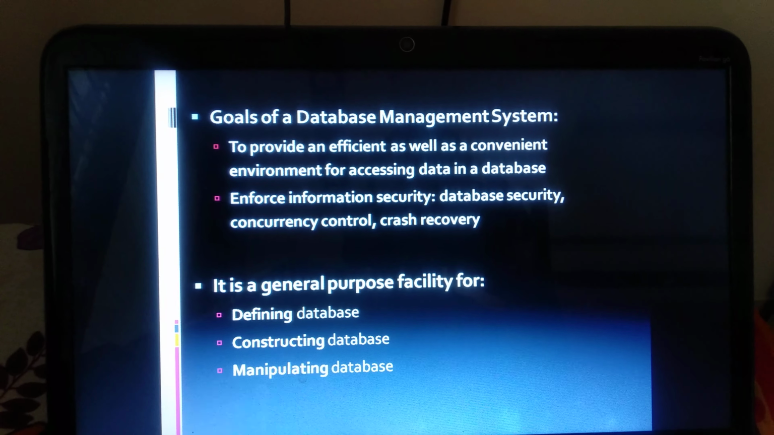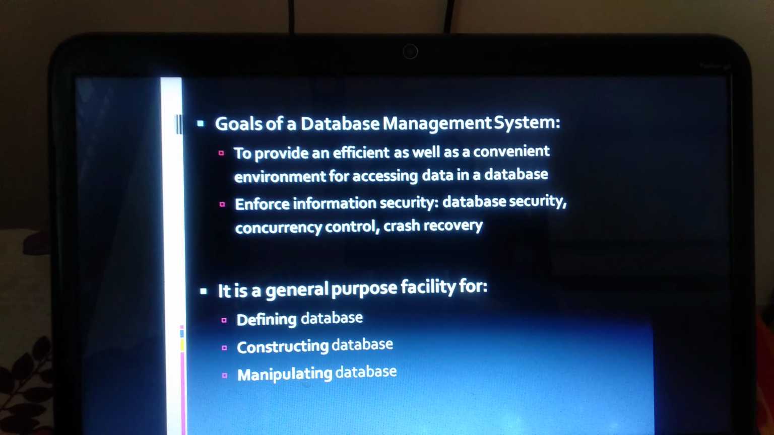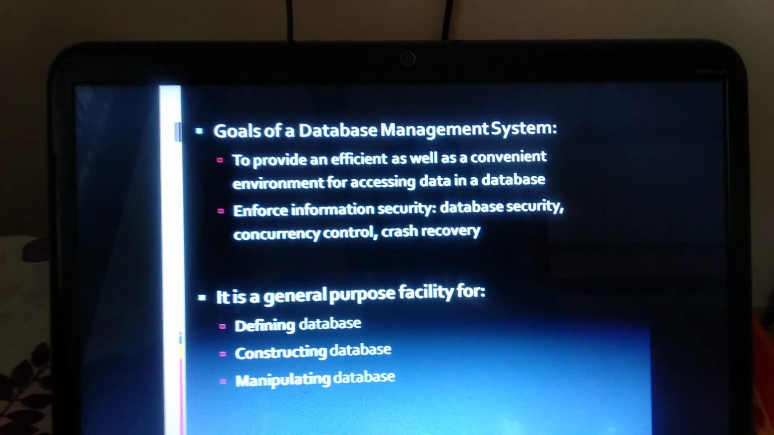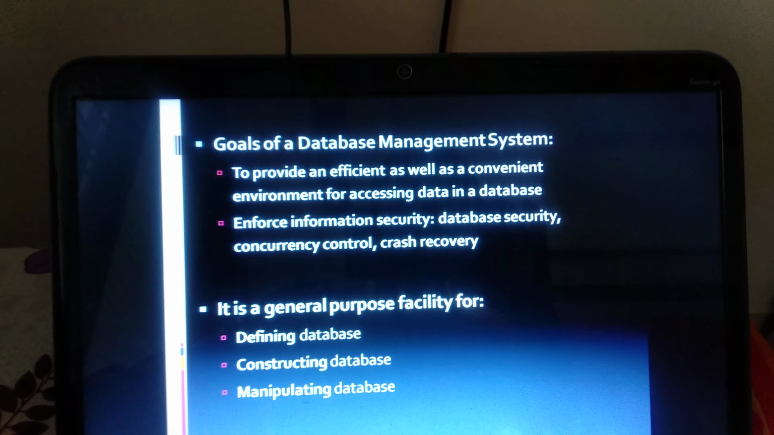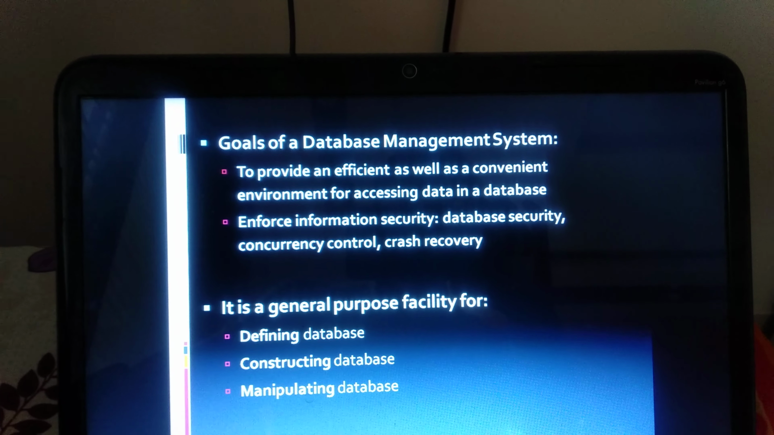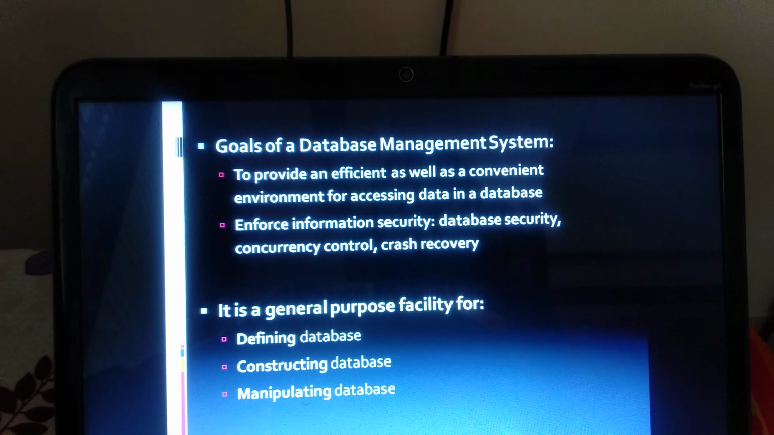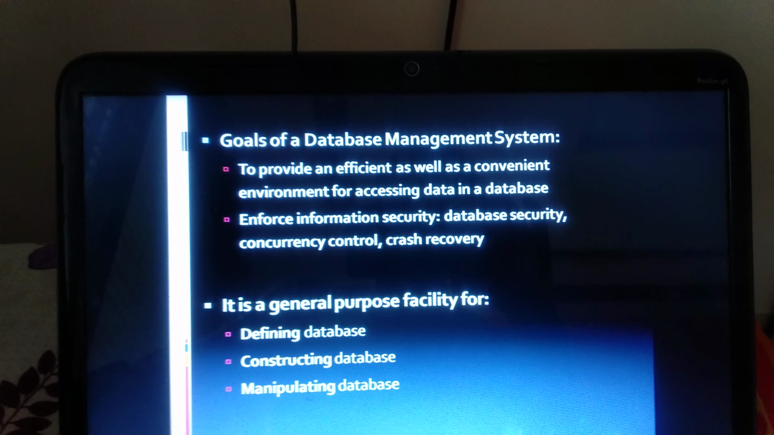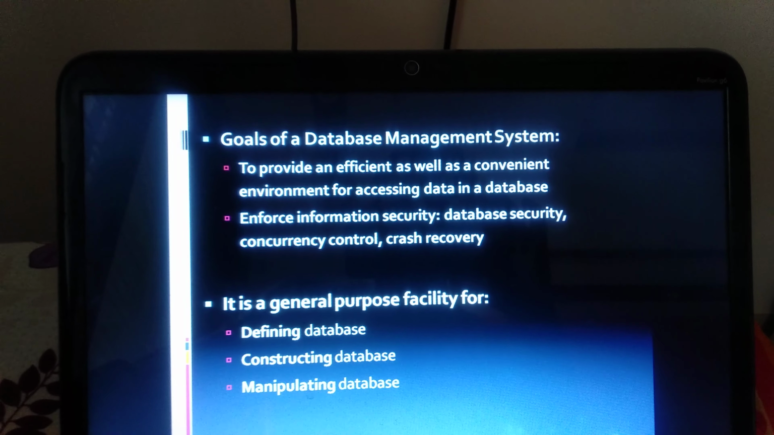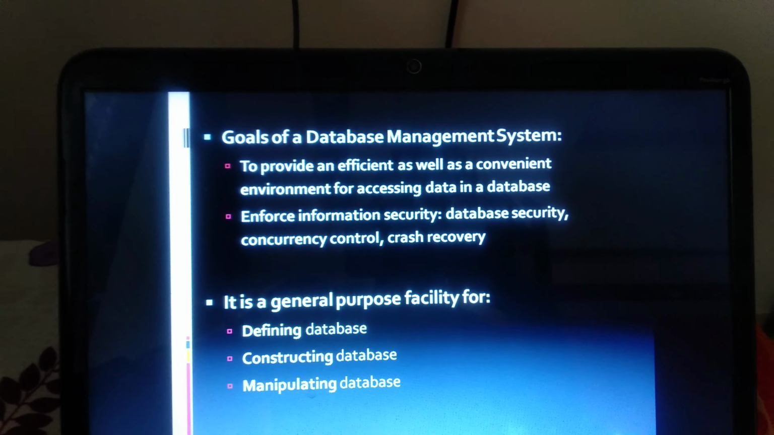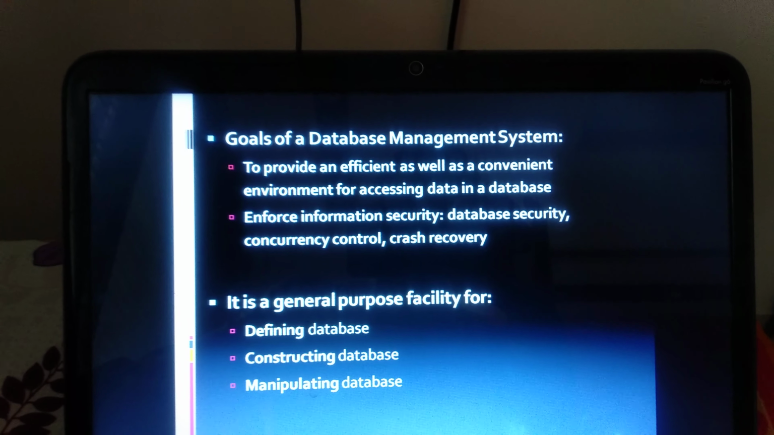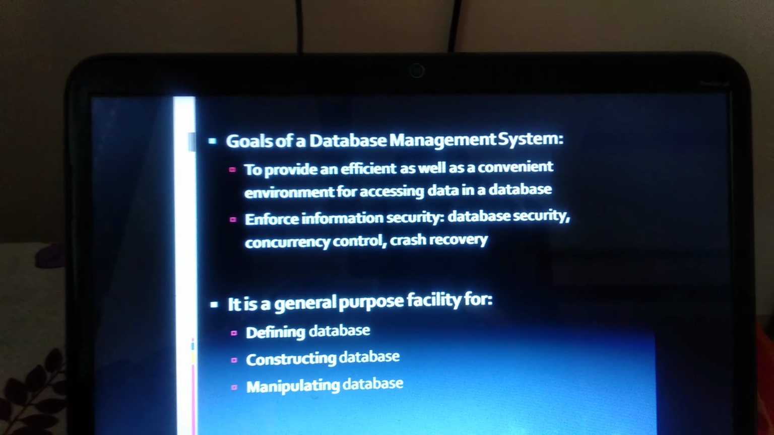In this slide, we are going to see the goals of database management system. The first goal is to provide an efficient as well as convenient environment for accessing data in the database. The second goal is to enforce information security. It includes database security, concurrency control and crash recovery. DBMS is a general purpose facility for defining database, constructing database and manipulating database.